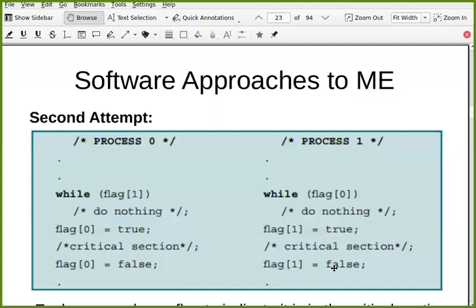So is this going to solve the problem that we had with the first attempt? Let us say after the critical section, after setting flag 0 equal to false, this process is crashed or killed or whatever.